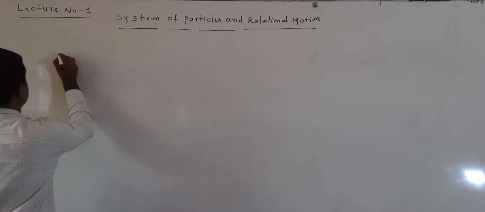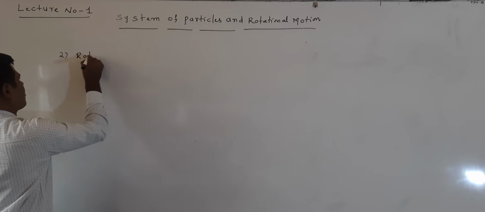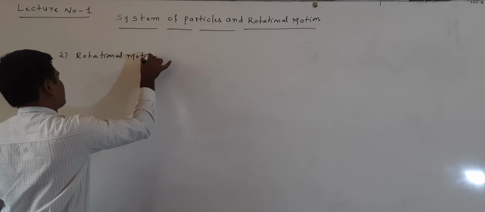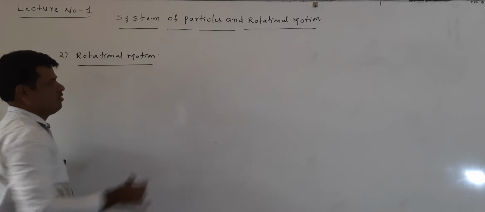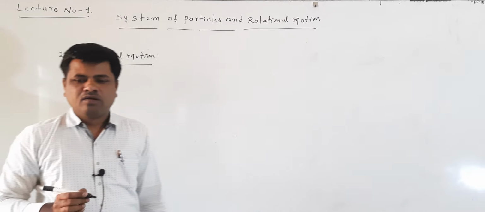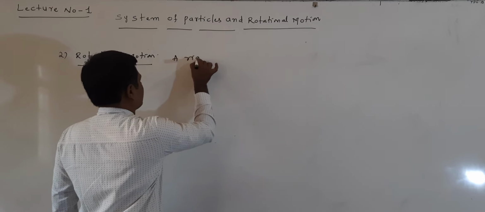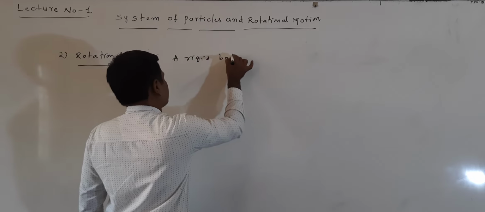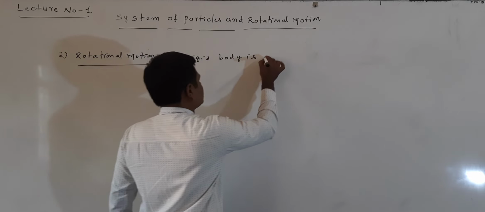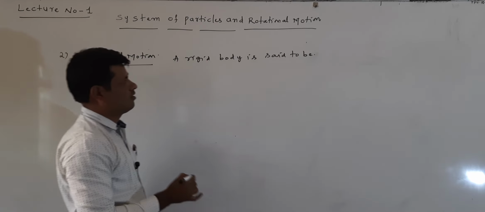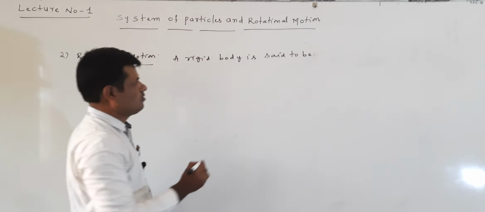Next, rotational motion. What is rotational motion?